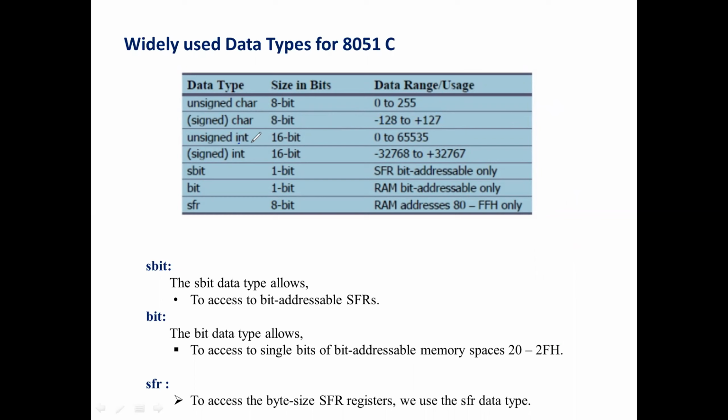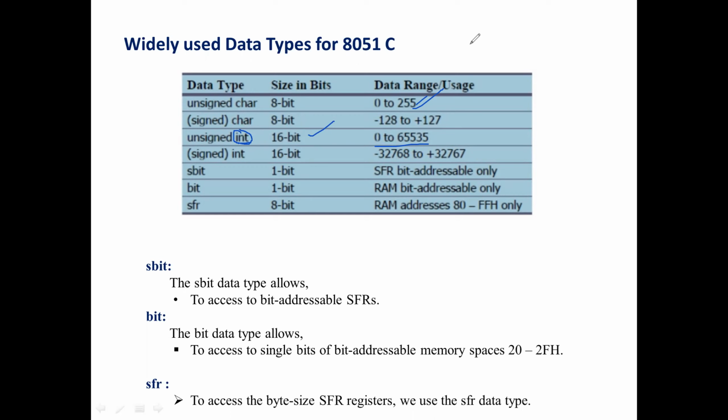Then the integer is 16-bit, a little bit more complex for the controller. If the data I want in my program is more than 255, then you have to use the int type or unsigned int data type so that you can provide data larger than 255.